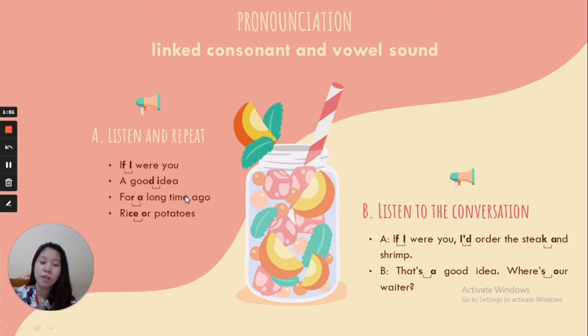In part B, listen to the conversation. Student A: if I were you, I'd order the steak and shrimp. Student B: that's a good idea. Where's our leader?